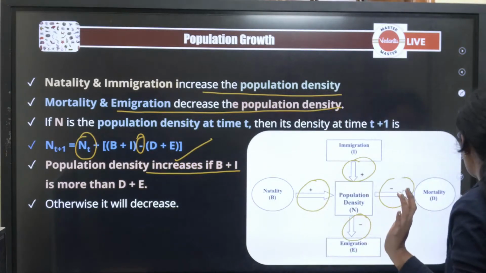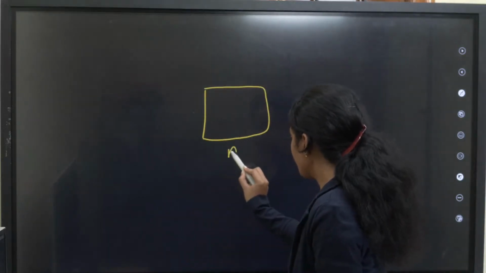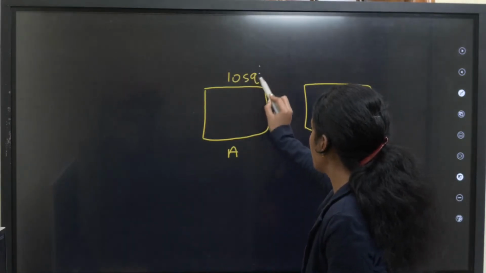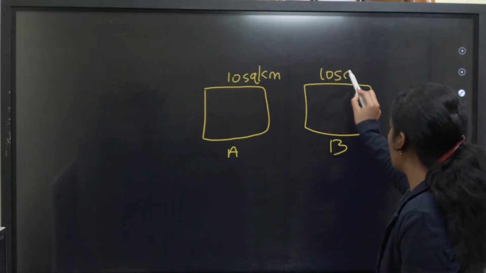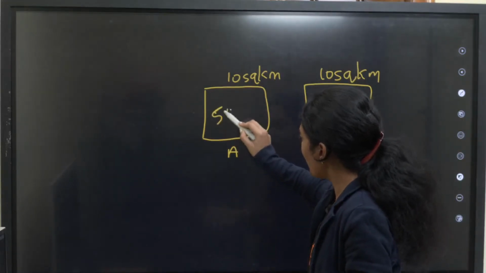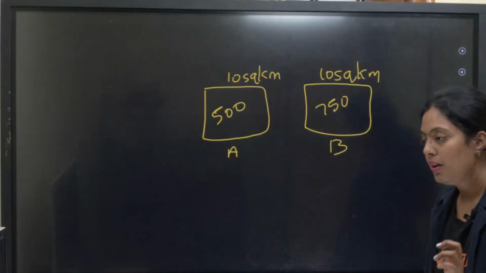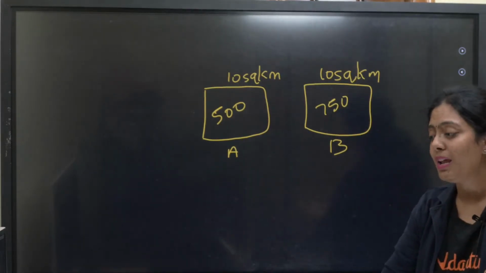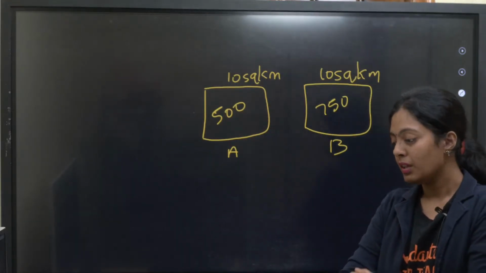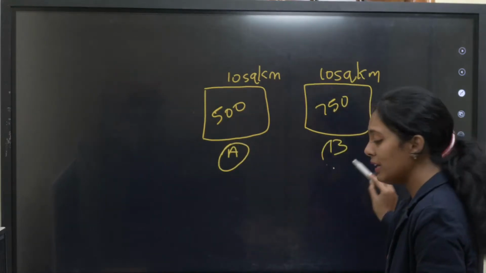Okay, I will give you a scenario, guys. Let's see how many of you get this right. I have a place A, I have a place B. Both are 10 square kilometers. The area of both places is 10 square kilometers. In this 10 square kilometers, here about 500 people live. Here about 750 members live. Can you tell me which has more population density, A or B? Where will population density be higher? Very simple question. Population density is more in area A or in area B?